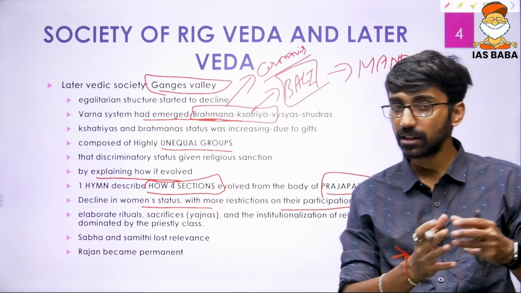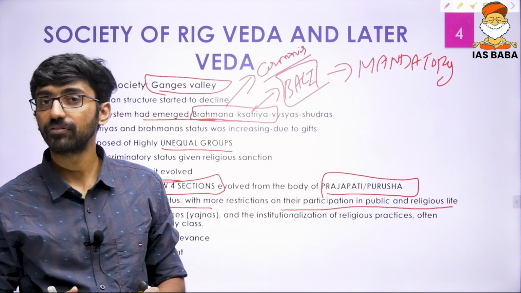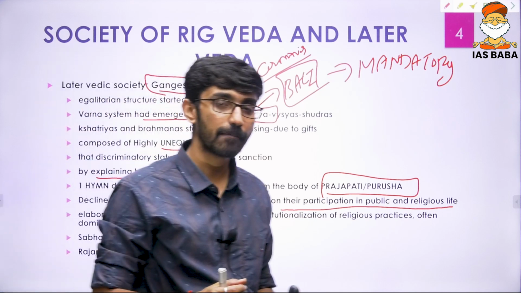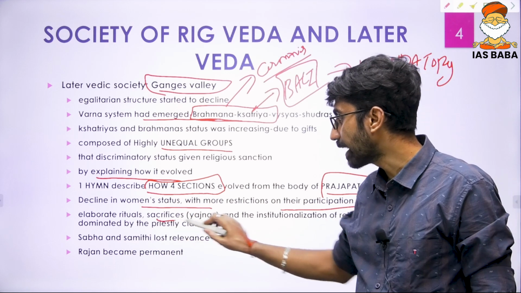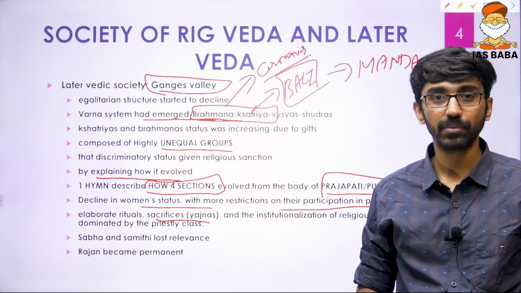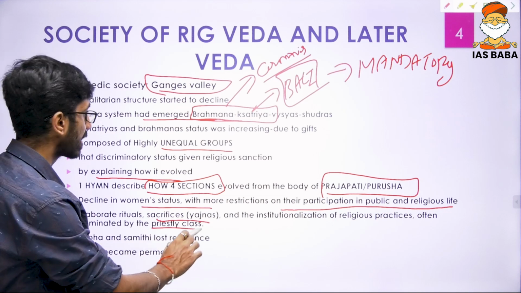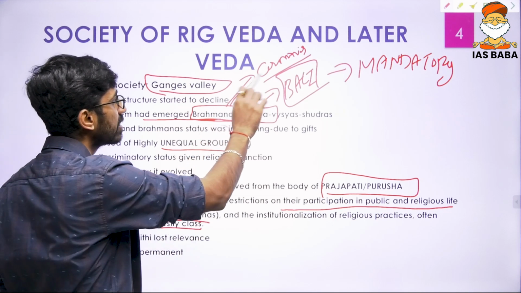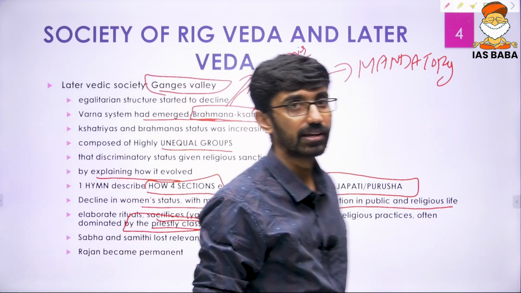Now in the Rigvedic times we talked about the simpler religious life, that is personification of nature with Agni, Indra, then Vayu, Varuna. But now more importance was being given to sacrifices, that is yajnas and ceremonies. And that led to domination of one particular class, that is the priestly class. Like I told you, they were conducting ceremonies and receiving gifts. At the same time, that led to domination of a few classes.